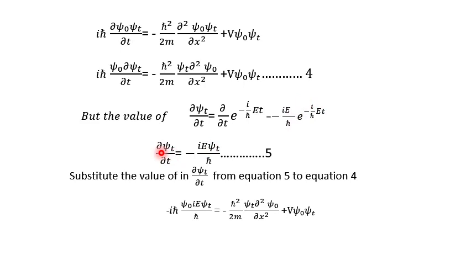So my equation becomes del psi t upon del t is equal to minus i E psi t upon h cut. I'm going to substitute the value of del psi by del t from equation 5 into equation 4. So when I substitute this value, my equation 4 becomes like that. So in place of del psi by del t, what is written here is minus i E psi t upon h cut. Now I'm going to solve this equation.